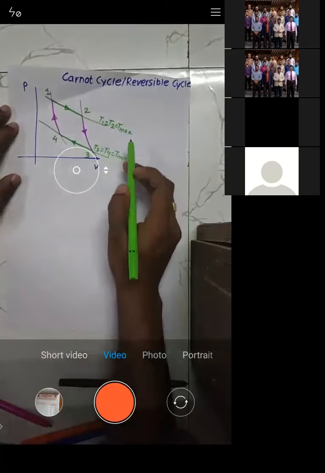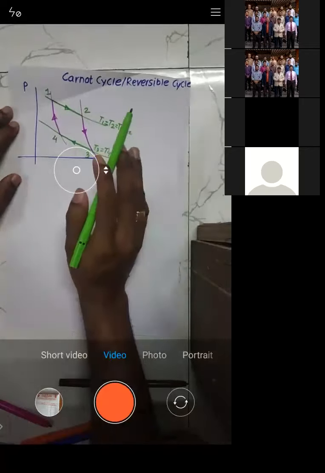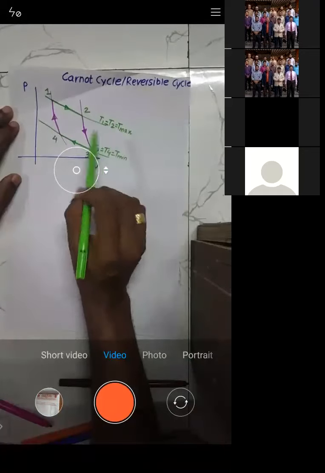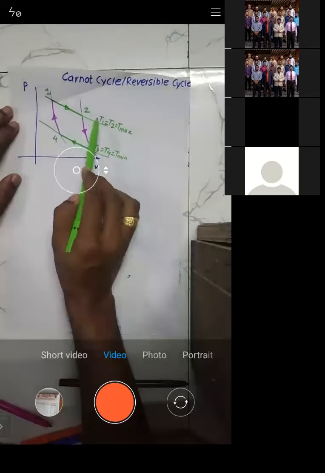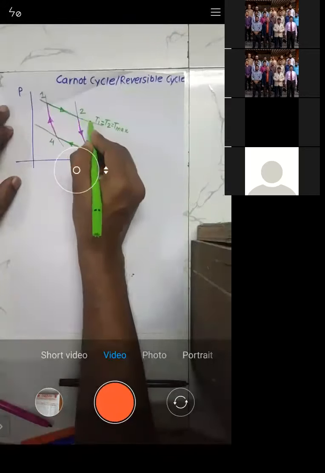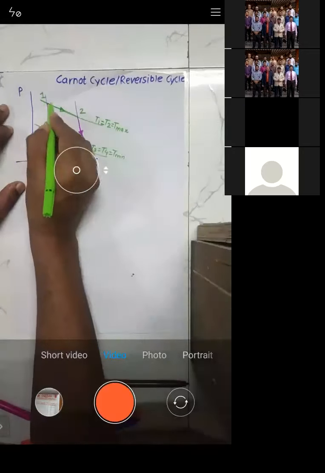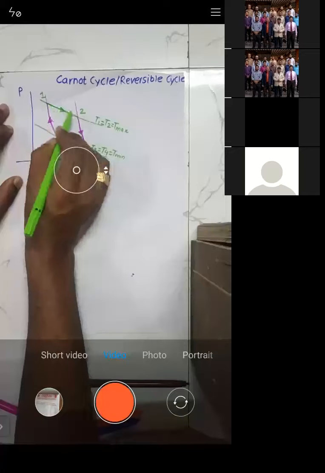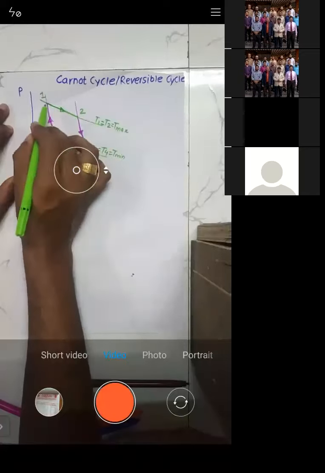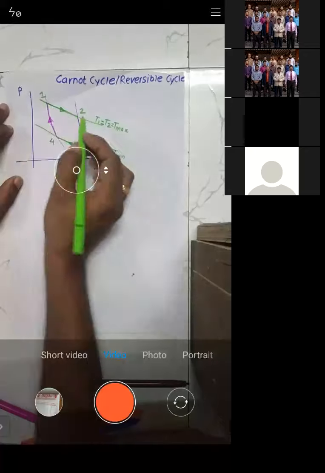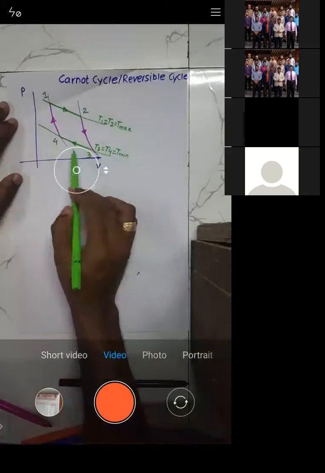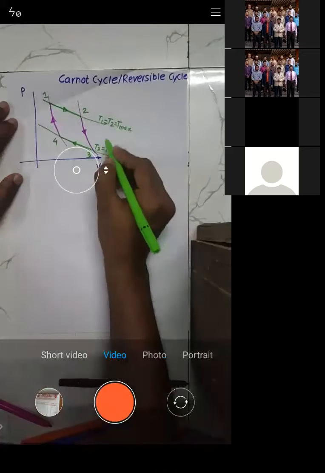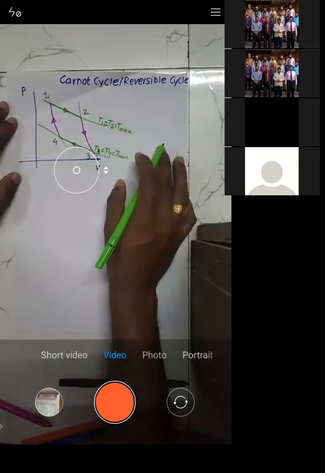We will have 4 temperatures overall: T1, T2, T3, T4, right? The temperature at point 1 and at point 2 is the same, because along this line, if you take the temperature at any point, it is constant. So we'll call that the maximum temperature. Similarly, on this line, if you take the temperature at any point, it is again constant. We'll call this temperature T3 or T4, and that is the minimum temperature, right?